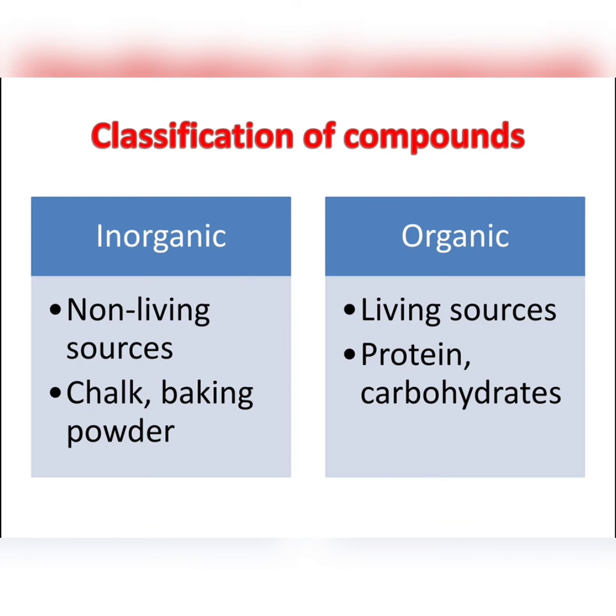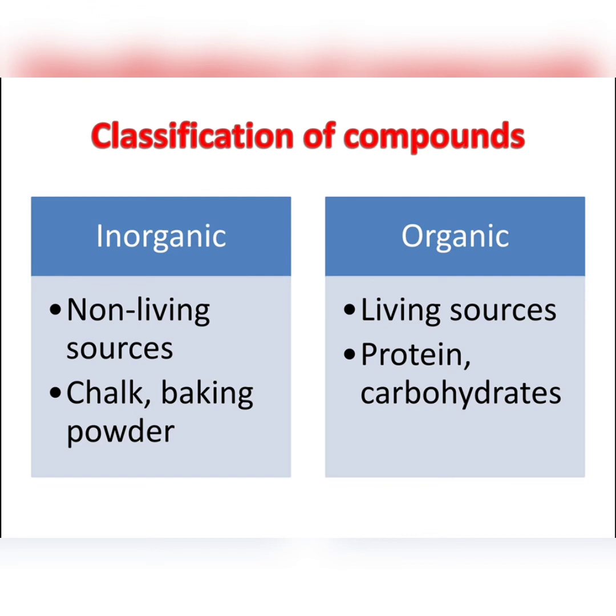Classification of compound. Based on the origin of chemical constituents, compounds are classified as inorganic compounds and organic compounds. Let us see the inorganic compounds first. Compounds obtained from non-living sources. So compounds obtained from non-living sources such as rock, minerals, etc. are called inorganic compounds. Let us see some examples. Chalk, baking powder are some examples.